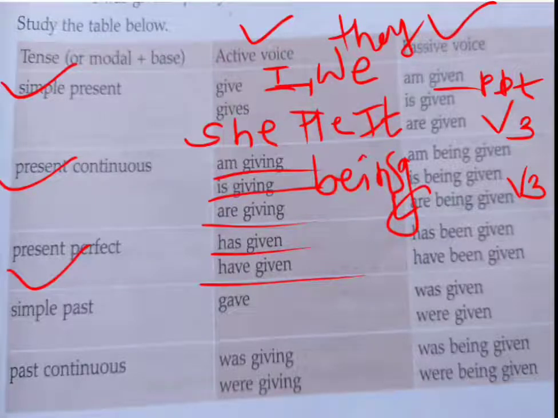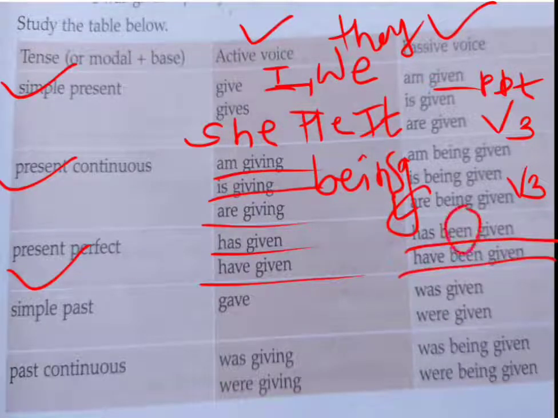She has given a pen. So that time a pen has been given by her. So that time has will come. So according to this you have to change, and you have to use been because it's in present perfect tense. So as we know, by turning active into passive, our tenses will not change.